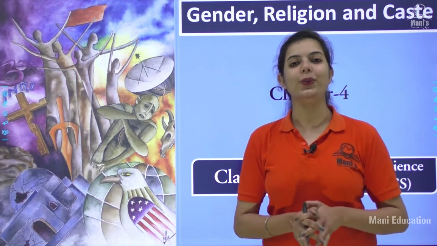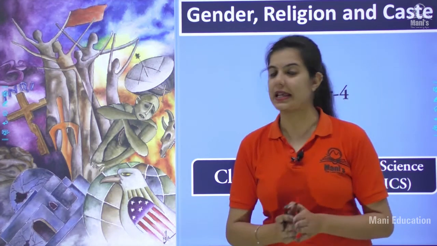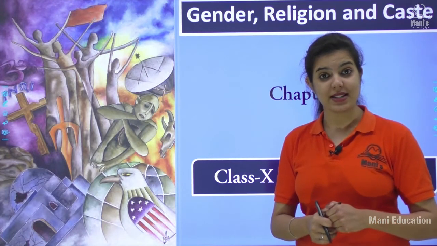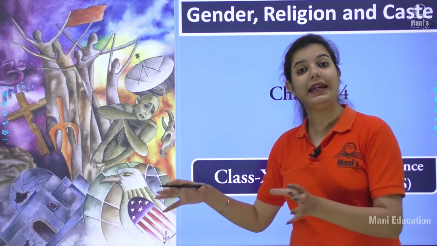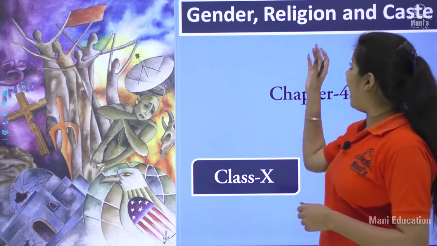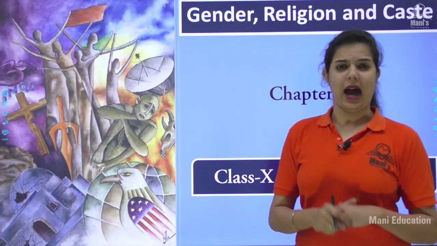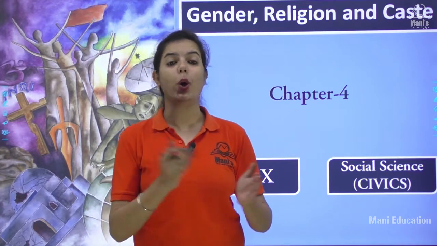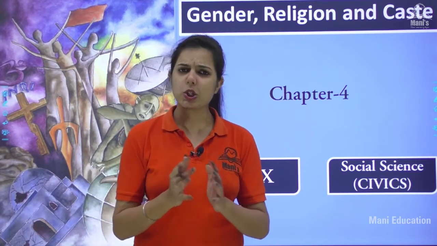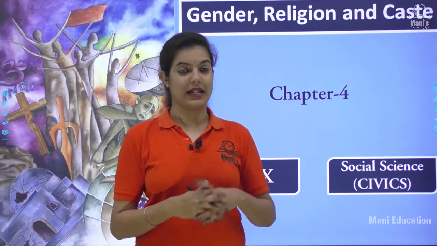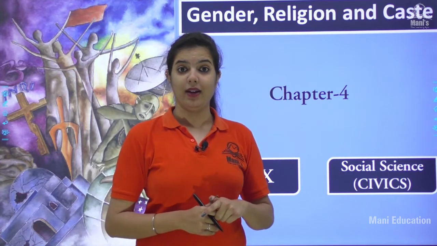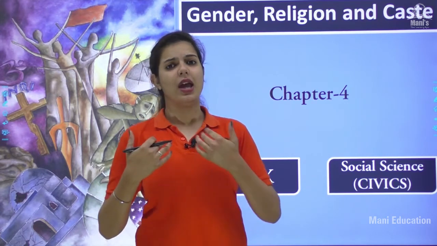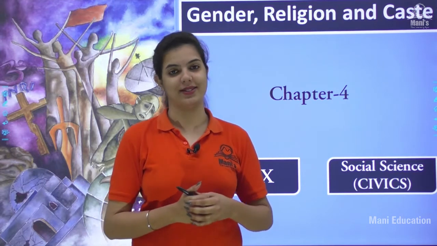Okay, so in this chapter we will be discussing gender division, social division on the basis of religion. It means when social divisions are created on the lines of religion, and caste. I hope you all must be knowing about casteism. It means discriminating people on the basis of caste. We will also be discussing communalism, that is related to religion, a belief where a person thinks that his religion is superior as compared to the others.